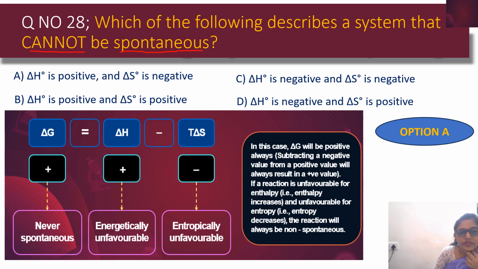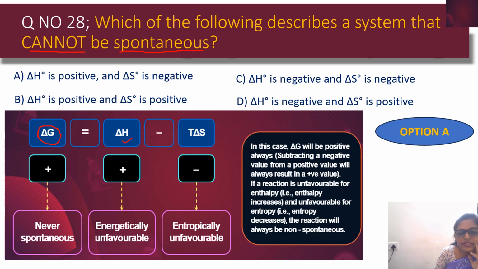First we have to analyze this equation. What is the condition for spontaneity of a reaction? That is based on the Gibbs equation: delta G is equal to delta H minus T delta S. Whenever delta G comes out negative, only then is the process going to be spontaneous. Now if you keep applying these conditions in the equation, for example, let us take the first one. When delta H is positive, this is going to be a positive value.